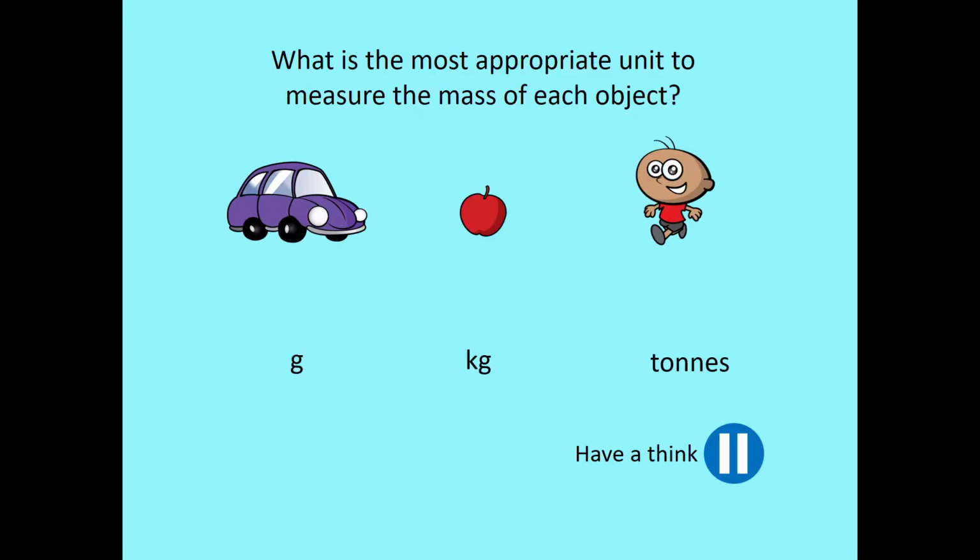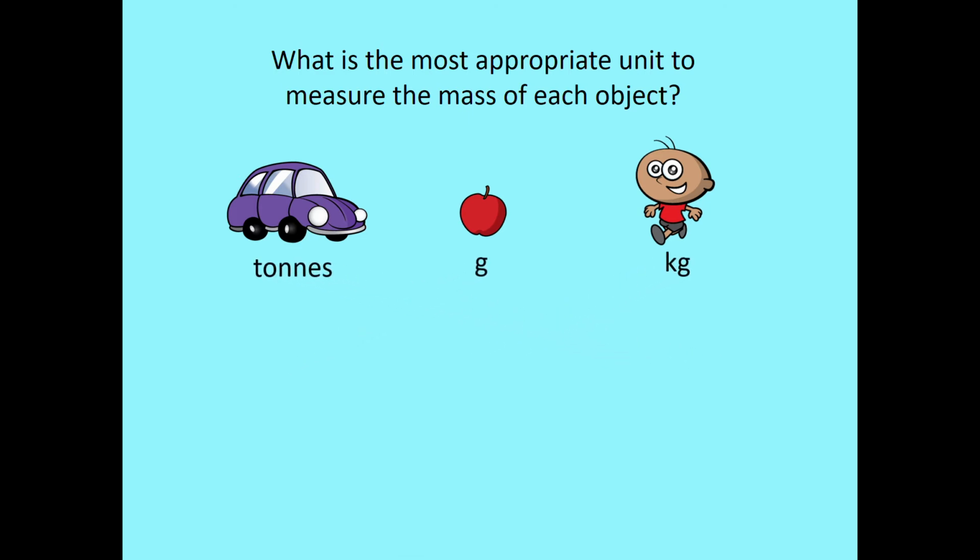So, what is the most appropriate unit to measure the mass of each object? So you need to think about which one is heaviest, which one is lightest, and which one of these measurements matches with a heavier or a lighter amount. You could measure any of them in any of them, but it would just be a bit silly. So, the heaviest one of these is the car, so we're going to measure the car in tonnes. The lightest one is the apple, we're going to measure that in grams, and the child we will measure in kilograms. You could weigh a car in grams if you want, but it would be a very large number, so that's why we're thinking about the most appropriate unit to measure.